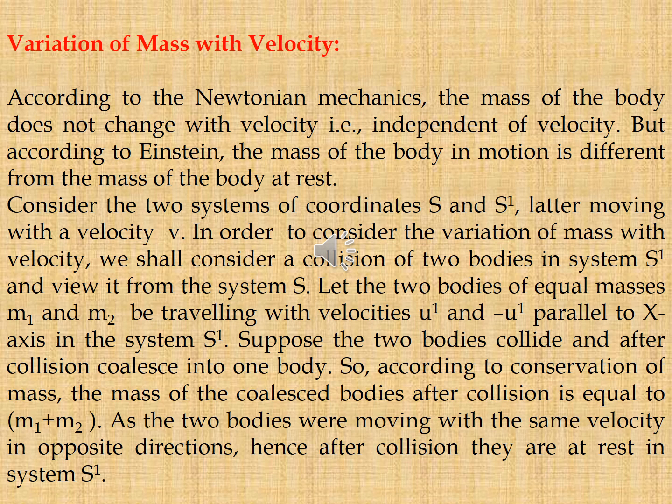Suppose the two bodies collide and after collision combine into one body. According to conservation of mass, the mass of the combined body after collision is equal to m1 plus m2. As the two bodies were moving with the same speed in opposite directions, after collision they are at rest in system S dash.